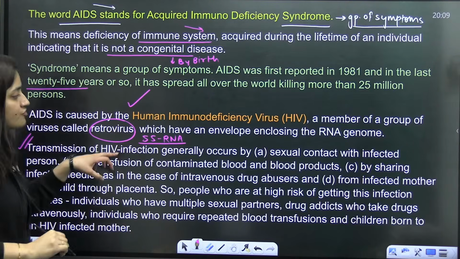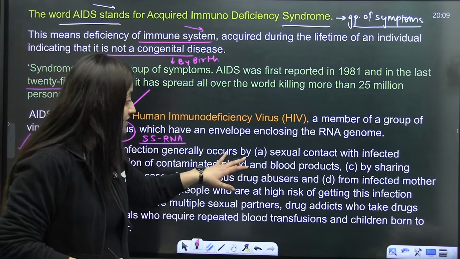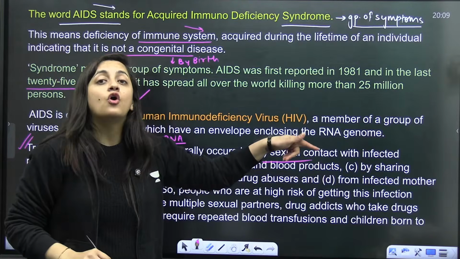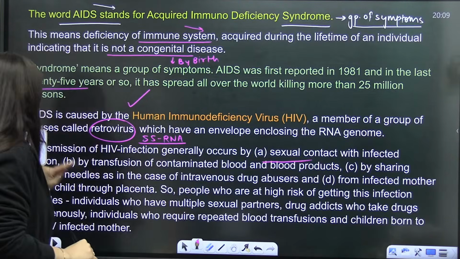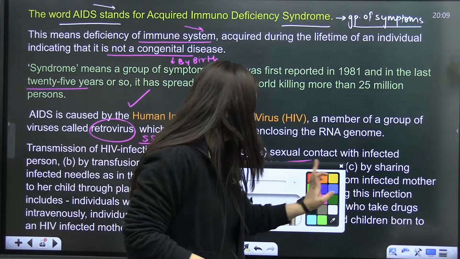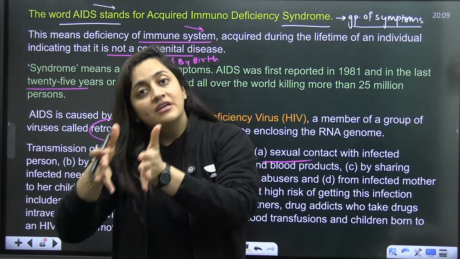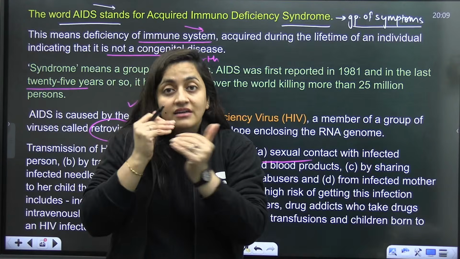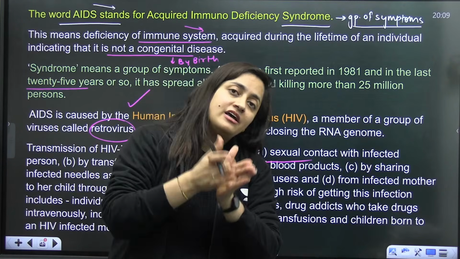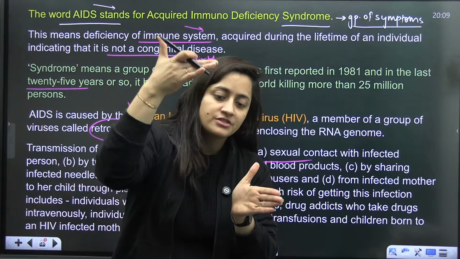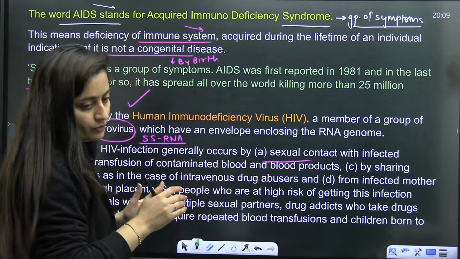So when it comes to the transmission of this HIV infection, students, it will occur by sexual contact with an infected person. Let's suppose one person is infected, right? If that person has unprotected sexual intercourse with another healthy person, and there is an exchange of body fluids, then definitely the infection will spread from one person to another. This is what you have to keep in your mind.